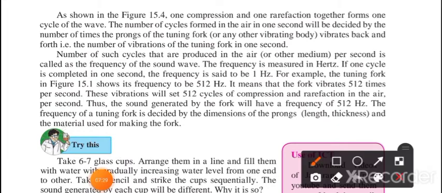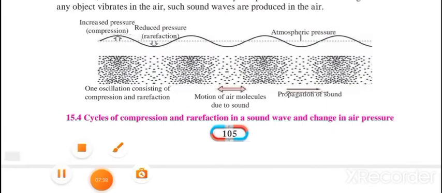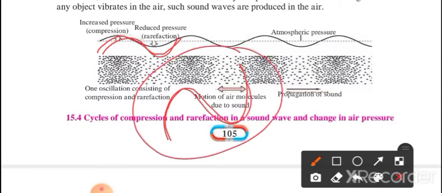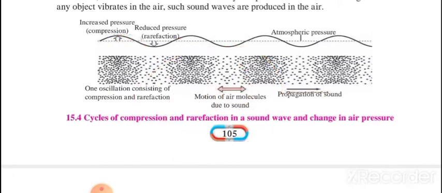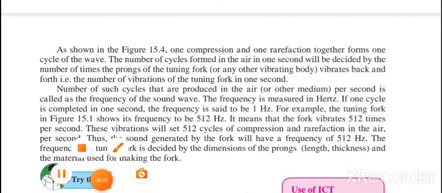You can observe in the figure, one compression and one rarefaction together form one cycle of the wave. See, this is compression and this is rarefaction. So this is your one cycle. The waveform starts from this and it ends at this. So we can say this is one cycle. In this one cycle, here compression and here rarefaction is there. So one compression and one rarefaction together form one cycle of the wave.